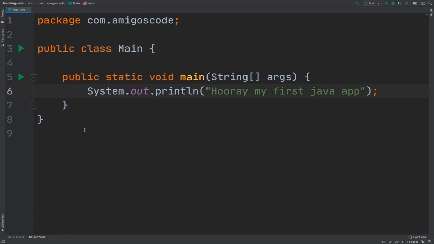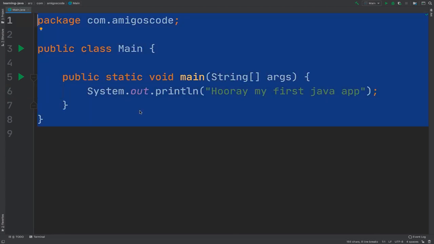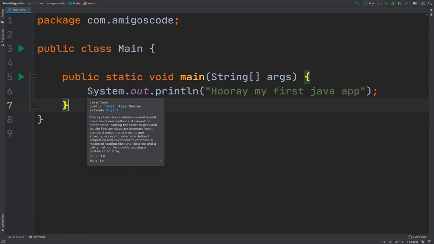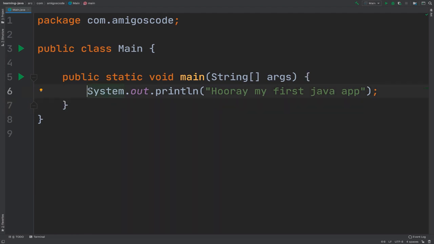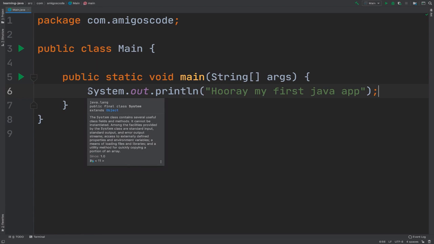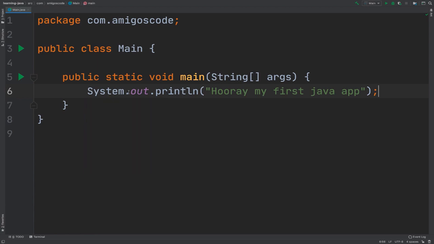So I know I haven't explained what all of this means, but for now, just copy along because I'm going to teach you literally everything about this programming language so that you understand. But for now, this line right here simply prints to the console, "Hooray, my first Java app." Also, one thing that I want to point out, make sure that you type exactly what I have. So System with capital S and then .out.println, and then within these parentheses, make sure that you have double quotes and not single quotes. And also make sure that you have this semicolon at the end.